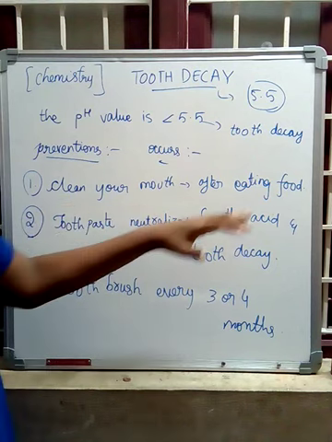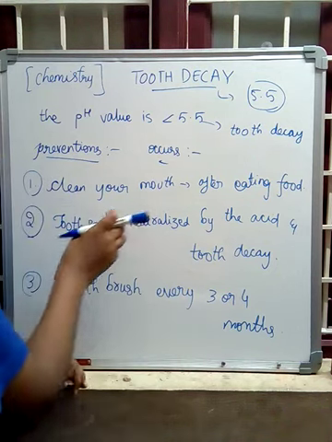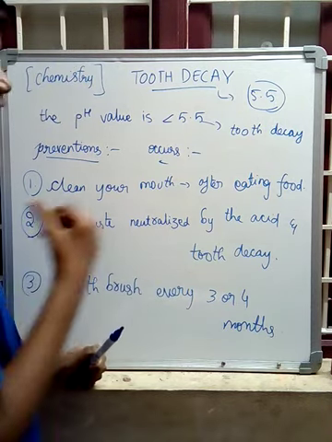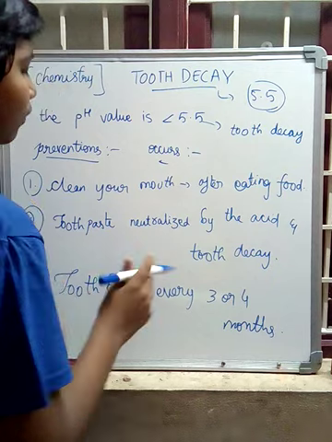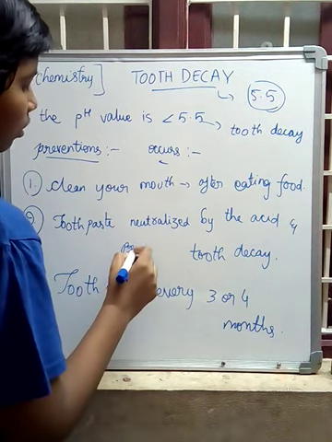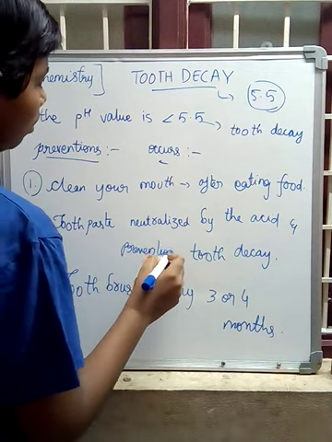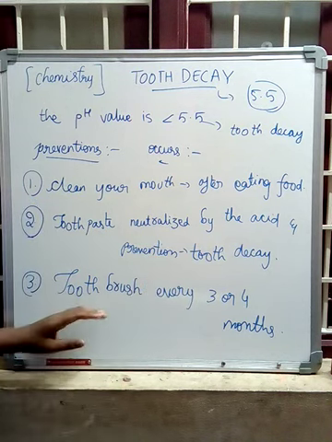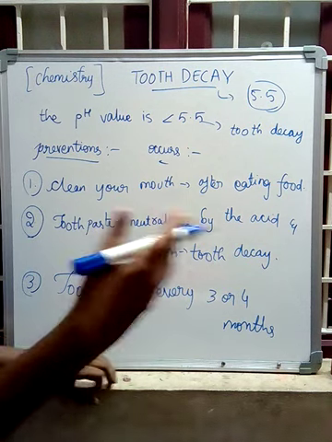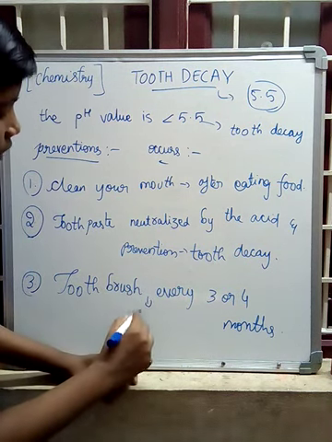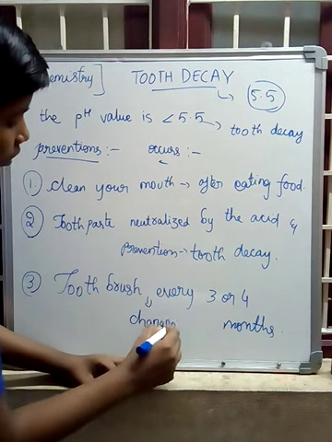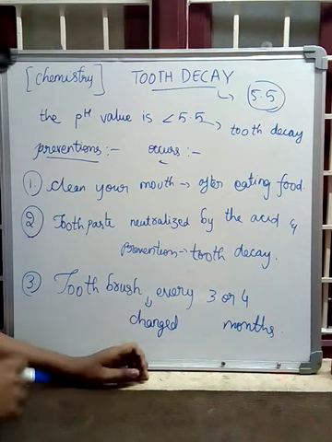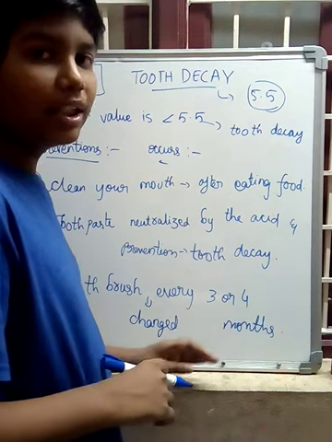Clean your mouth after eating food. Toothpaste should neutralize the excess acid, and this is how we can prevent tooth decay. And the toothbrush should be changed or replaced. We can take a new brush every 3 or 4 months.